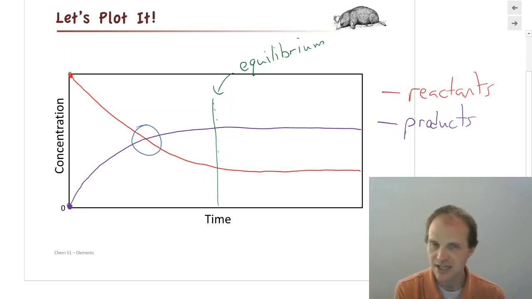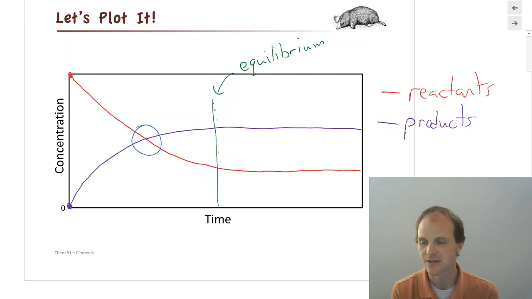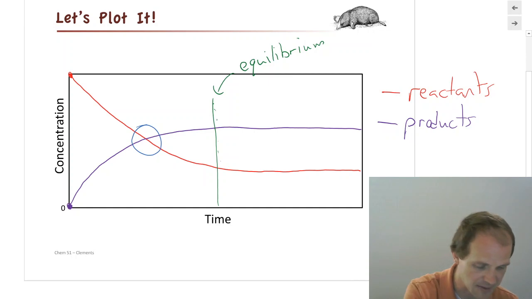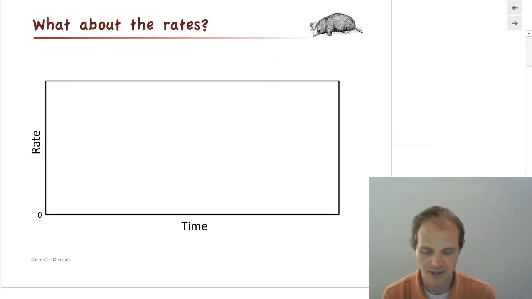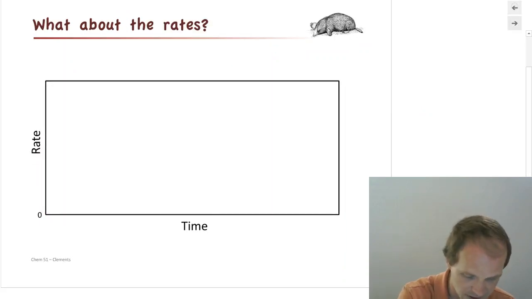Now let's change it and let's look at rate versus time. Rate versus time, well, if you have a lot of... and what did we use for our colors? We used red for our reactants, so let's be consistent. Reactants and products.